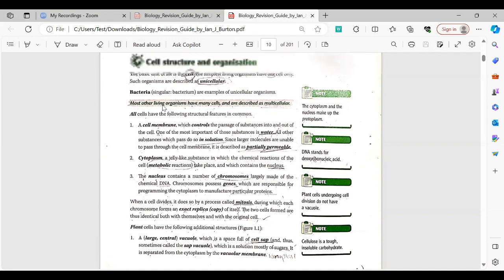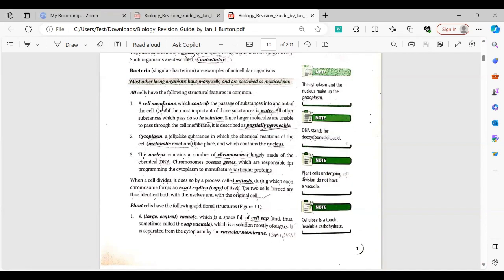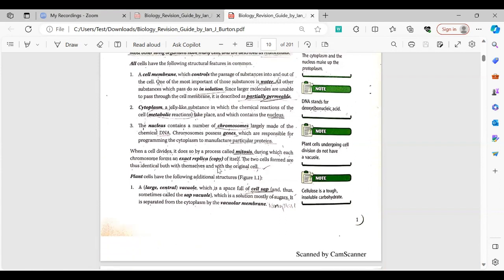Now, the thing about this book is that you need to know that the words which are written in bold are very important to include in your answers. The nucleus. The nucleus has genes in it which store all the information which is required for the daily activity of the cell.